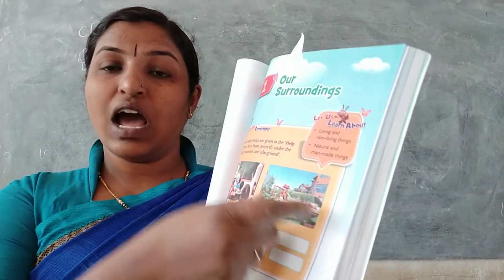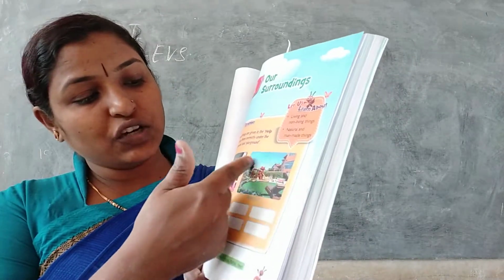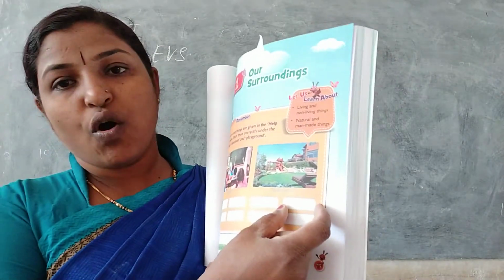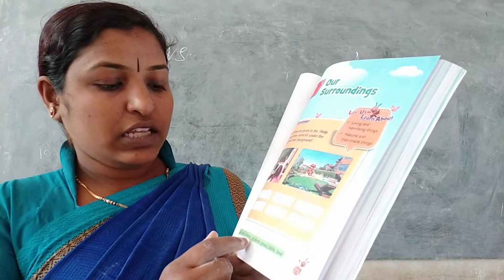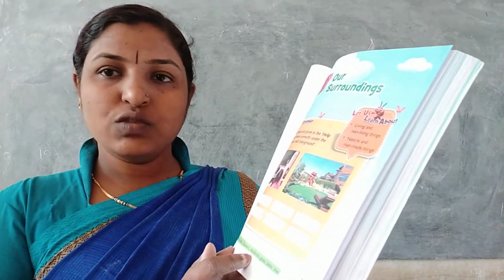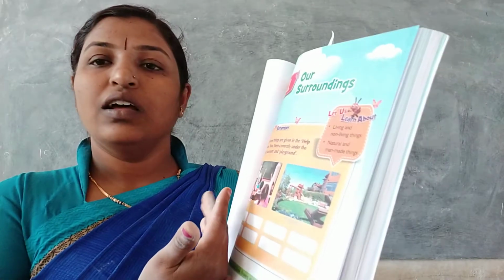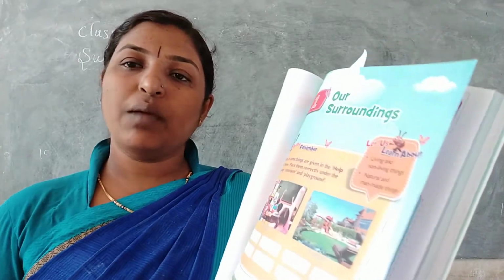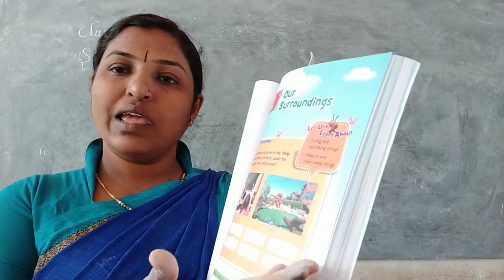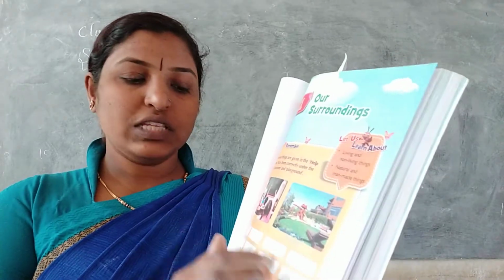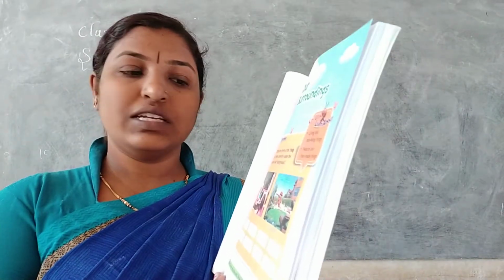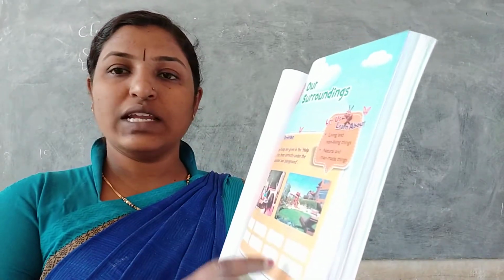Then flowers. Flowers will be in the garden or in the playground. See here, many trees, plants, flowers, grass, everything is there. So you write flowers in the second box of the playground. Next, students. Students will be in the playground and also in the classroom. Both sides they will be there. For learning time, teaching time, they will be in the classroom. If it is playing time, they will be in the playground. On both sides you can write students. Then grass. Where will the grass be? It is in the playground. So in the fourth box, you write grass.